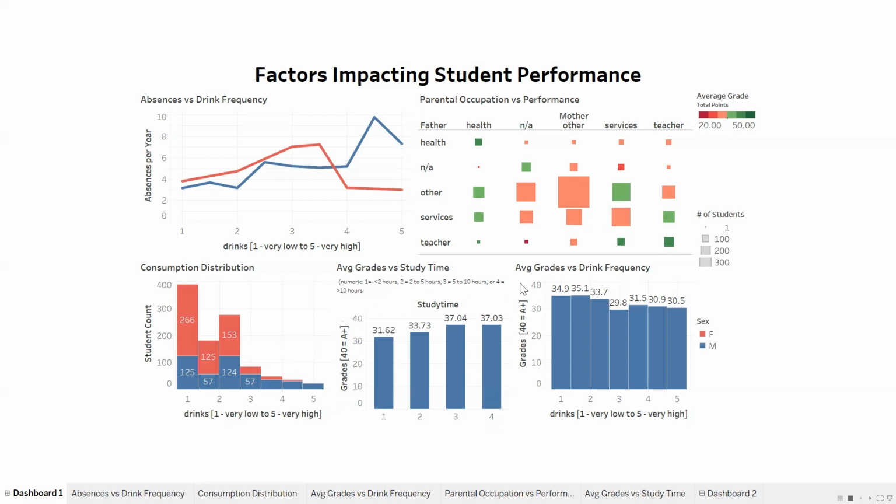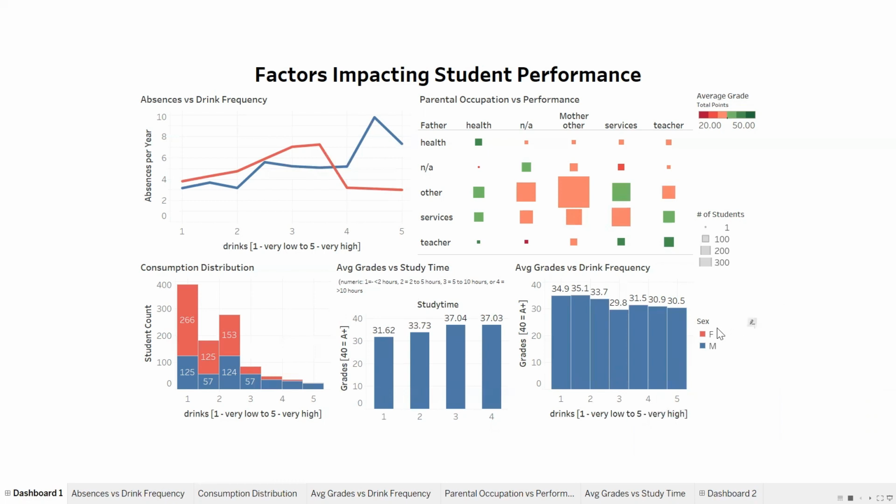And then my last viz compares average grades and drink frequency. So this one's interesting because it shows that there's only a slight relationship between grades and the amount of drinks consumed. So the difference between drinking a very low amount of drinks, which is number 1, and a very high amount at number 5 is only correlated to a 13% difference in performance.